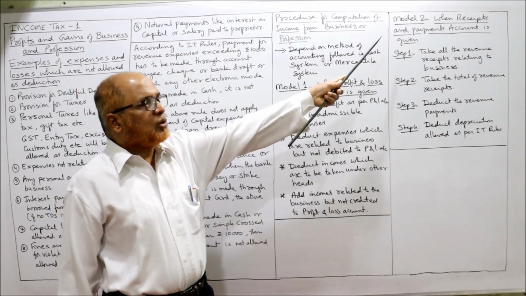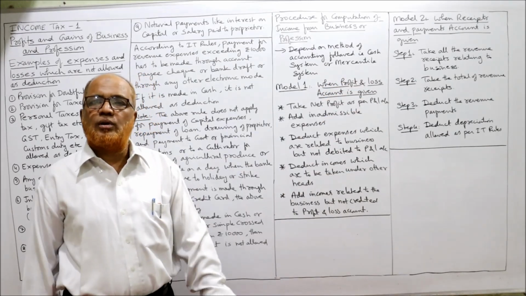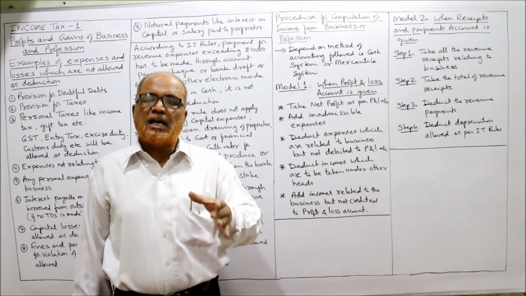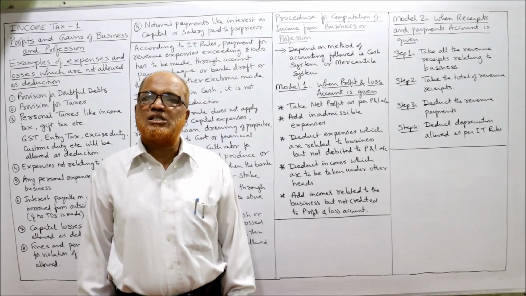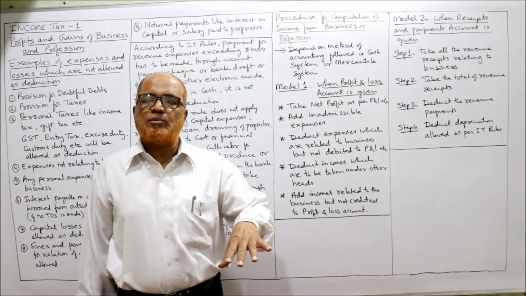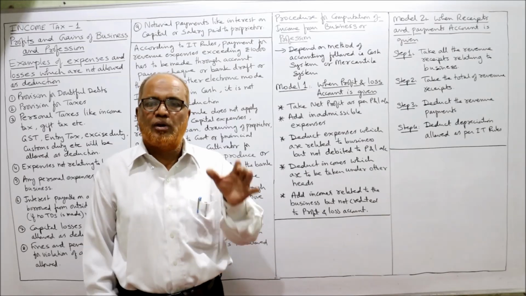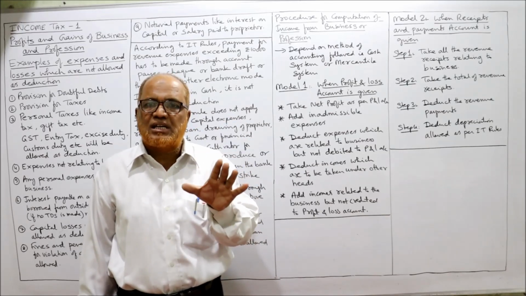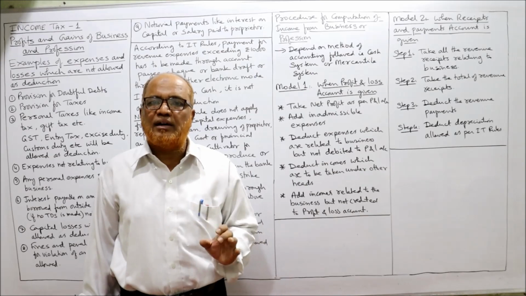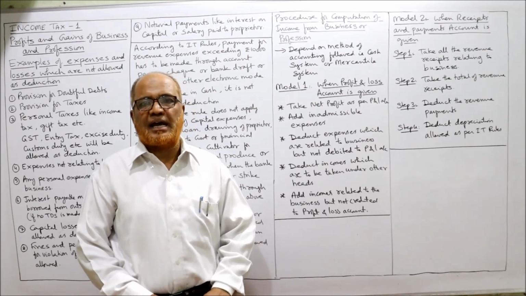Now, model 2, when receipts and payments account is given. Sometimes the assessee follows cash system of accounting. When cash system of accounting is followed, normally they will prepare receipts and payments account or income and expenditure account. If the receipts and payments account is given in the problem, how to find out the income as per Income Tax Act?